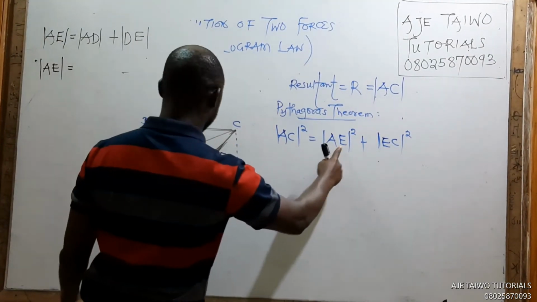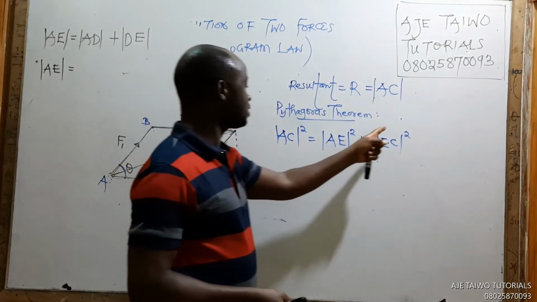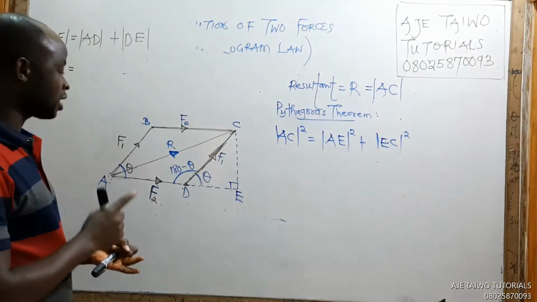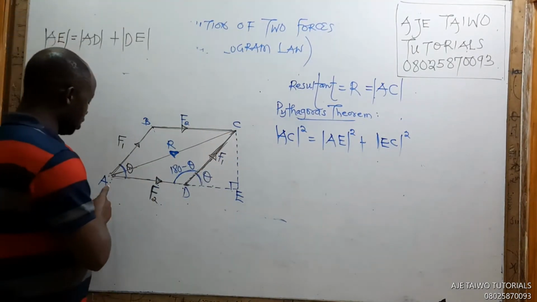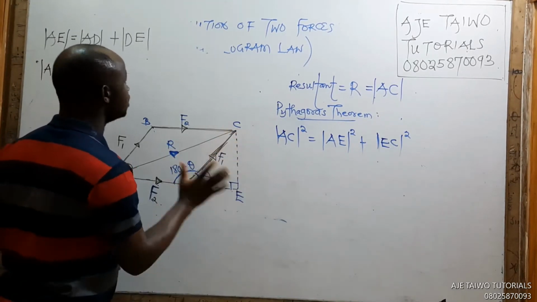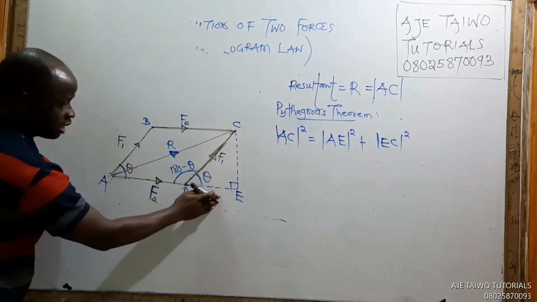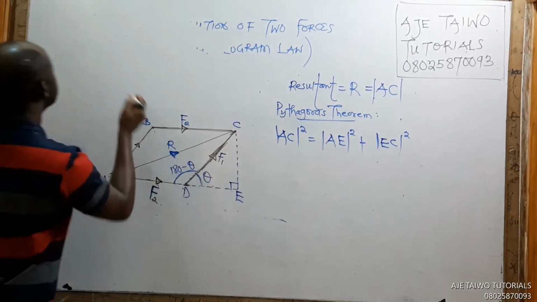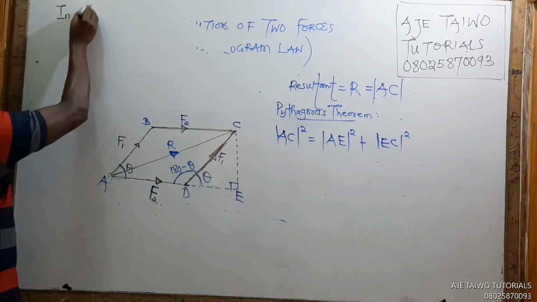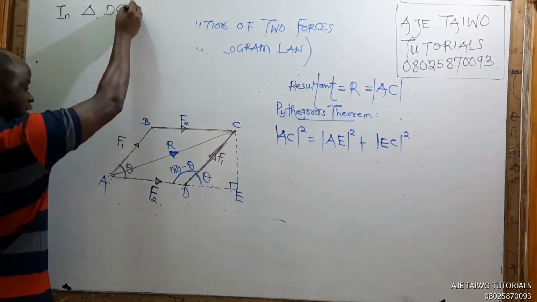Our AE is what we want to get. Our EC also, we have to get it. We must get AE and EC. So after we get AE, we have to first get DE and get CE. Let's get them first. Let's get DE because it's not there, and this is not there also. So you can see in triangle, watch in triangle DCE.